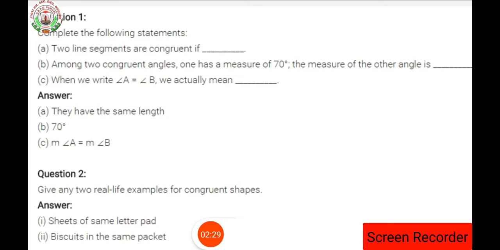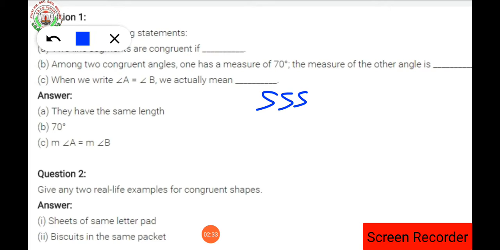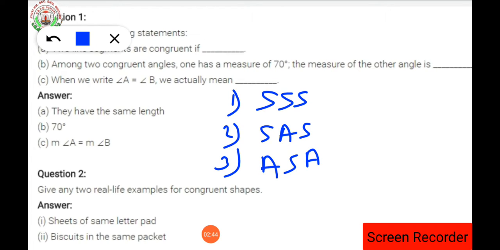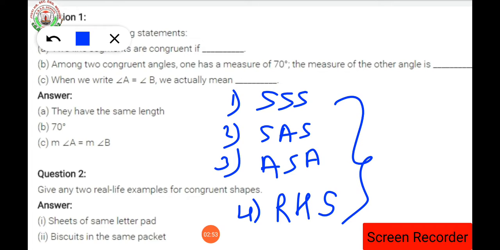What you have to learn by heart: first is the side side side congruency rule, second is the side angle side congruency rule, third is the angle side angle congruency rule, and fourth is the right angle hypotenuse side rule. These are the 4 congruency rules which we are going to study for this chapter. It will be helpful for understanding the chapter.